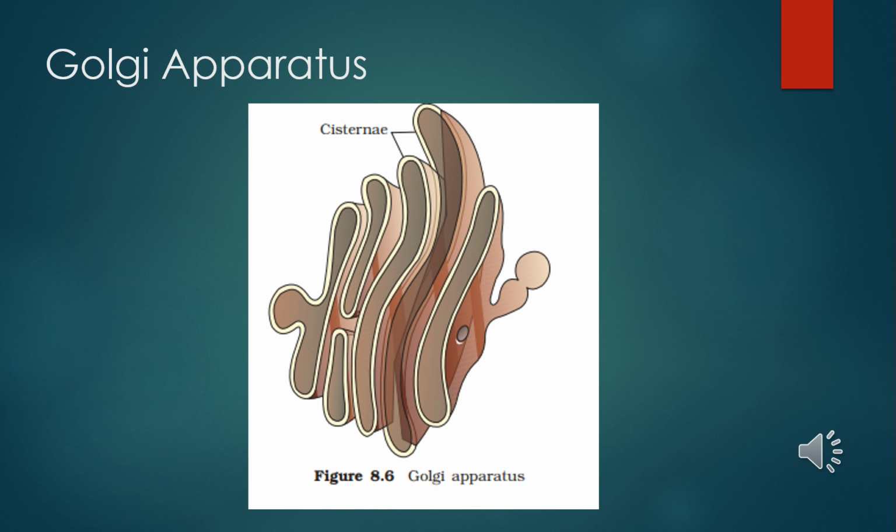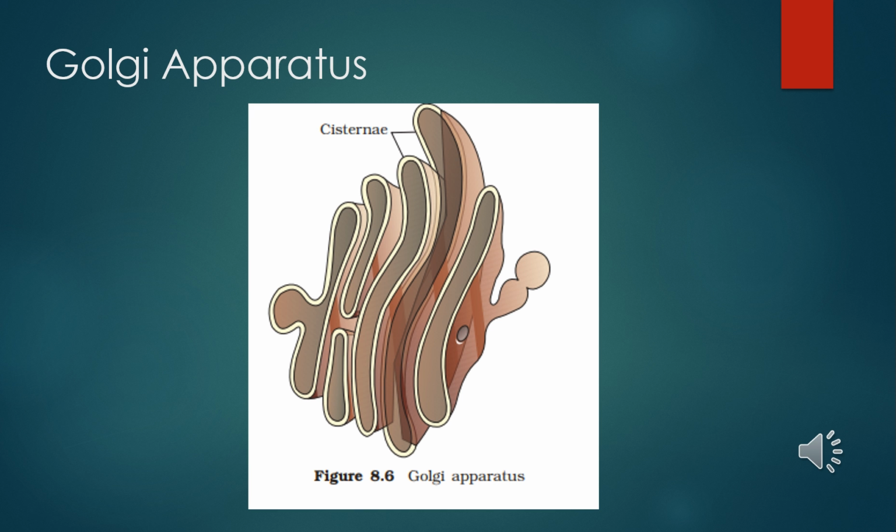The functions of the Golgi apparatus: the first function is packaging of materials. They are called the cargo of the cell. The Golgi complex modifies, sorts, and packages the materials coming from the endoplasmic reticulum or synthesized in the Golgi itself, and helps in transportation from one part to another. The materials so packed include zymogen in pancreatic cells, lactoprotein in mammary gland cells, mucus in goblet cells, pigment granules in pigment cells, and collagen in connective tissue. All these are transported from one place to another.